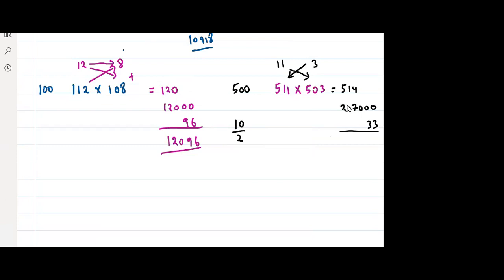So 257. Yes, 257. Sorry, 250 and 257. Right? 257. Then it is 33. So what is the answer? Answer is 257033. This is the correct answer. Got it?